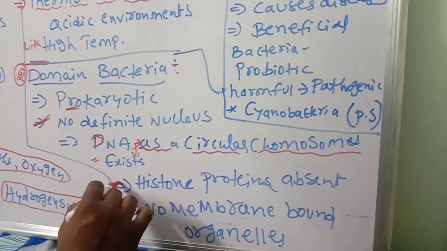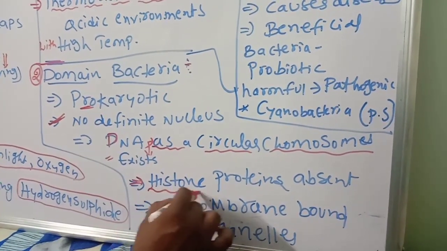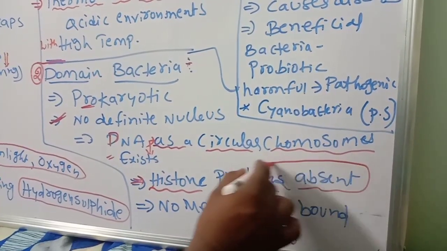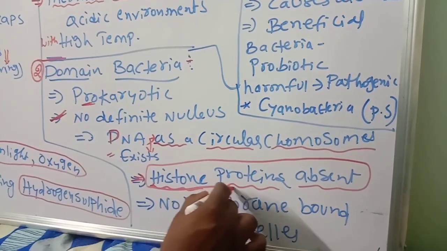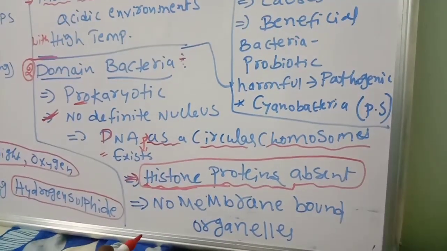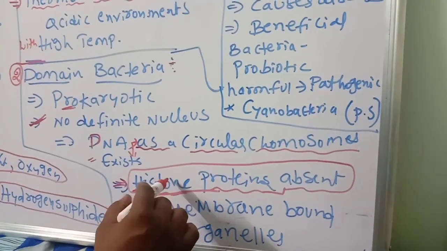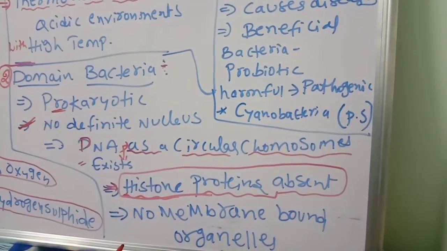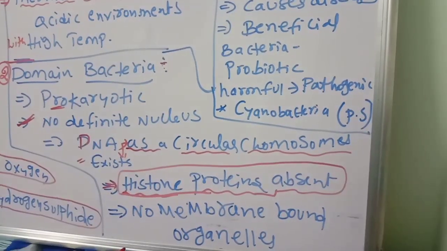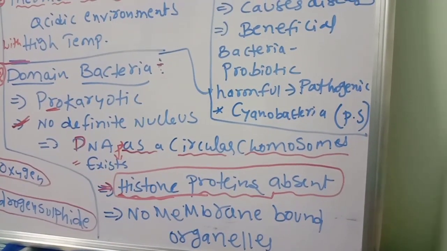And the DNA is not fixed by the help of histones. Why? The histone proteins are very important. Histone proteins are absent. See, very long DNA has to fit in the small cell. In the sense, histone proteins are compulsorily required. But in the prokaryotic cells, the histone proteins are absent.